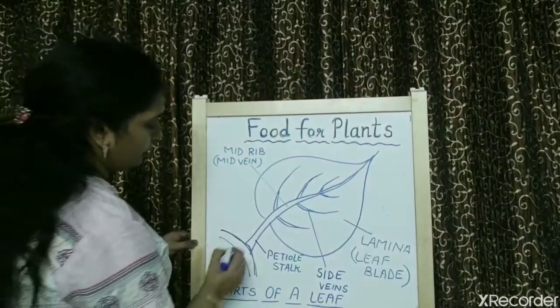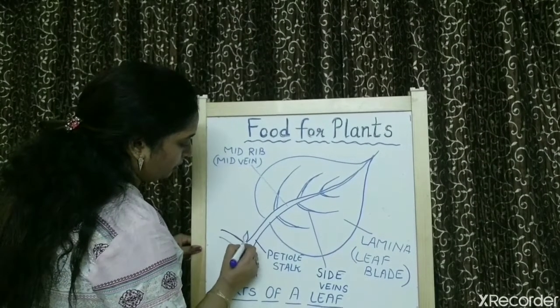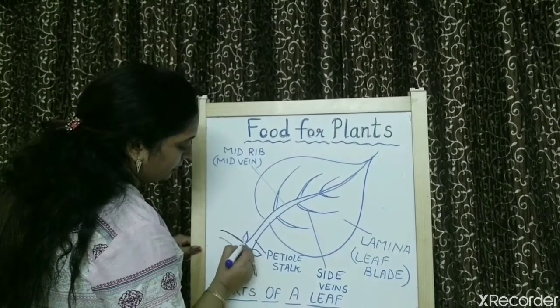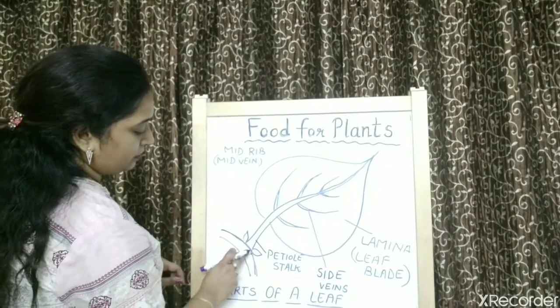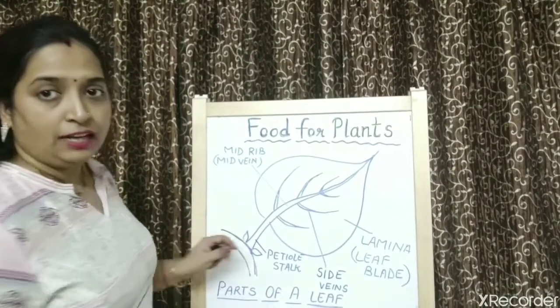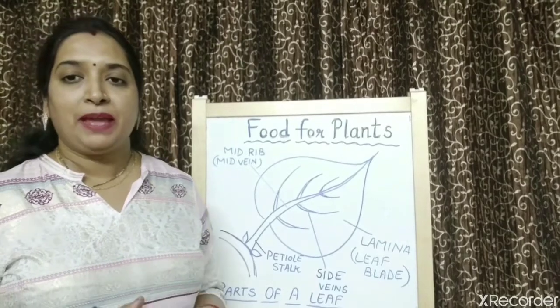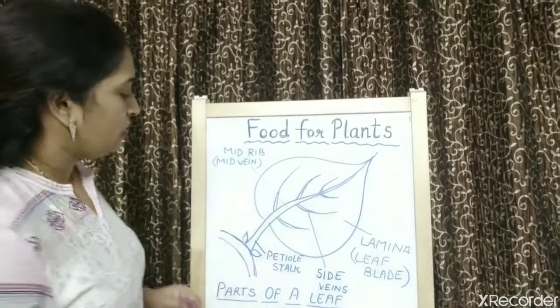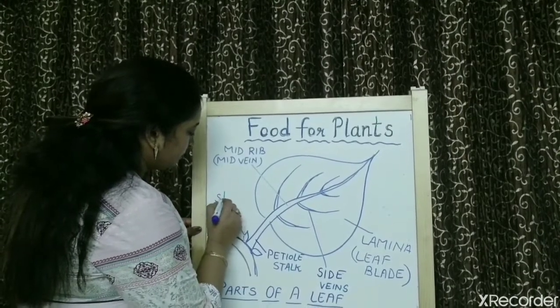Children, also small leaf-like structures are present at the base of the leaf. At the base of the leaf, where the petiole touches the stem branch, small leaf-like structures are present, and these are called stipules. What are these called?